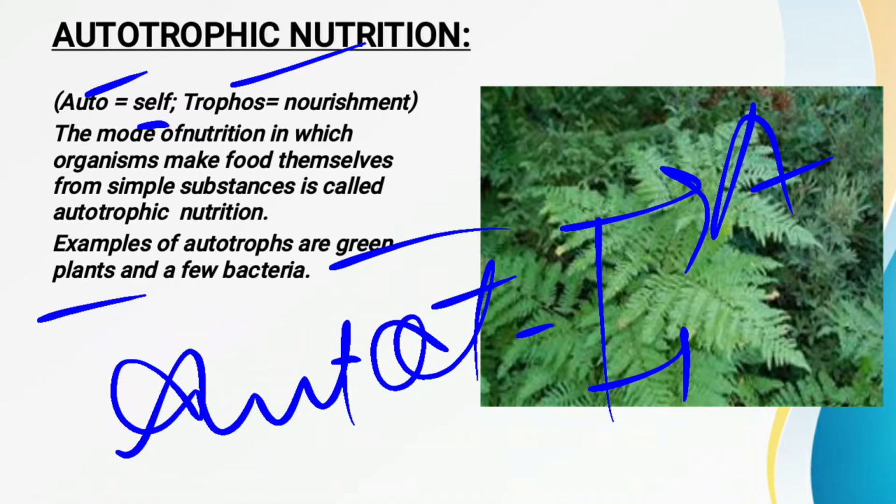That's why they are nourishing themselves. How? By preparing their own food. That's why they are called autotrophs, and the mode of nutrition is called autotrophic nutrition. So what is autotrophic nutrition? It is found in the green plants as well as in some kinds of bacteria. The organisms which are able to prepare their own food are called autotrophs, and the mode of nutrition is called autotrophic nutrition. Fine. So this is all about autotrophic nutrition.